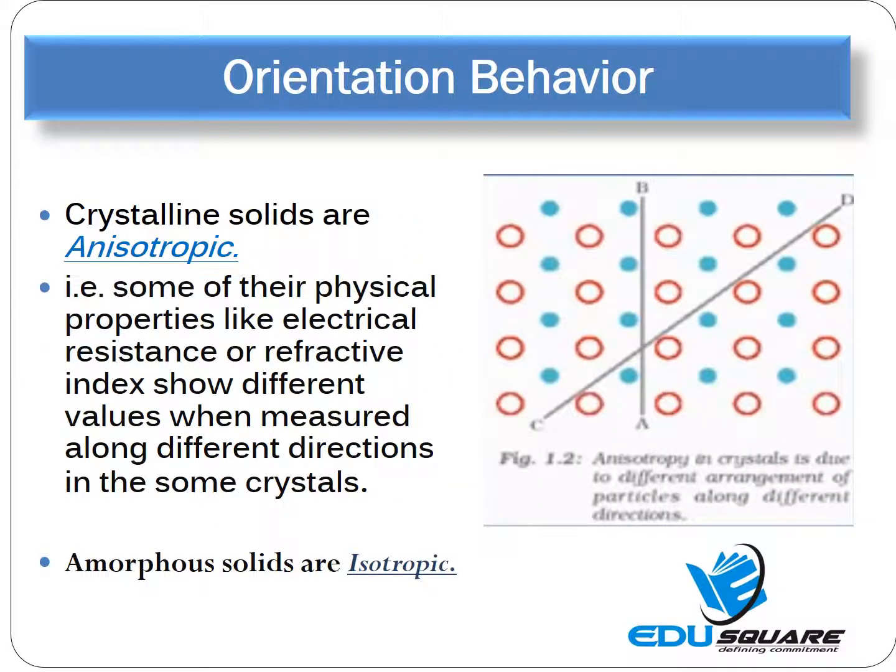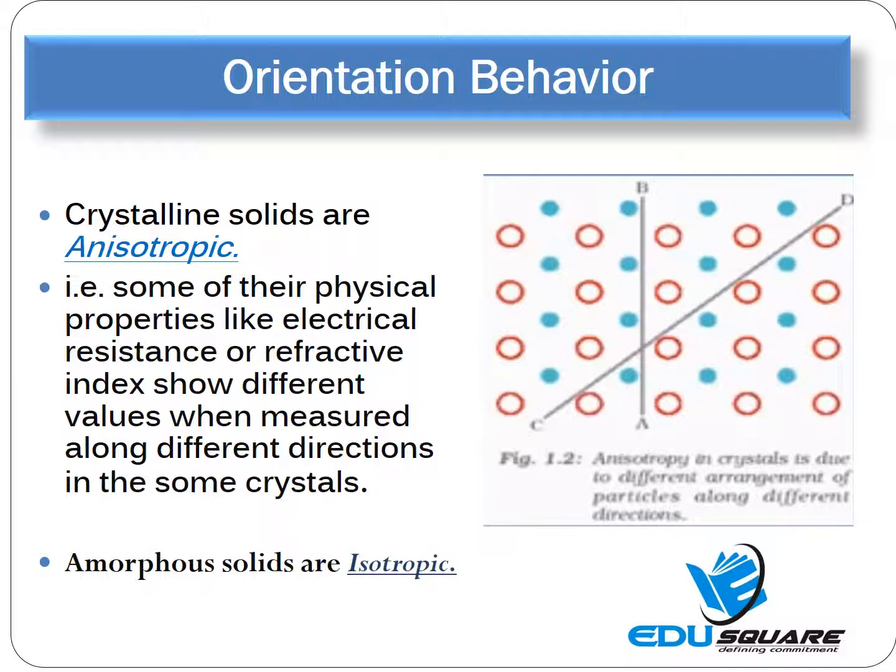Crystalline solids are anisotropic. Now what is anisotropy? The substances which have properties such as electrical conductivity, thermal conductivity, mechanical strength, and refractive index different in different directions are regarded as anisotropic substances. That is, crystalline solids are anisotropic because they don't have these properties the same in different directions.